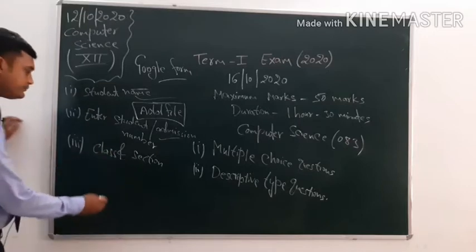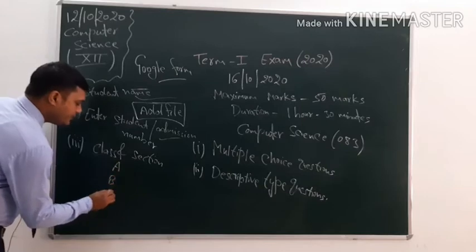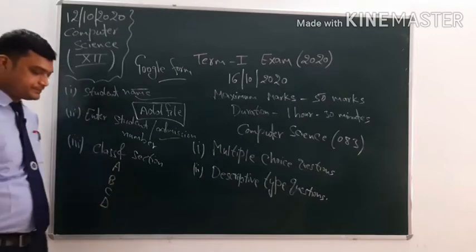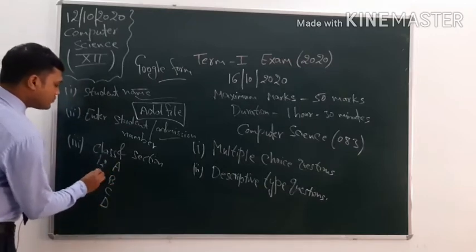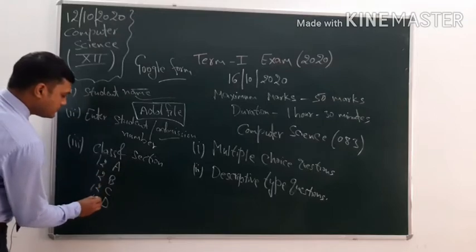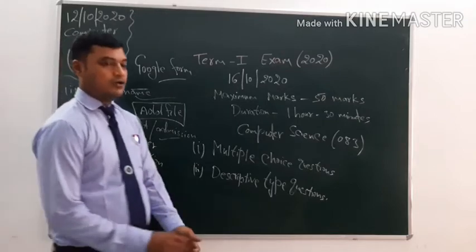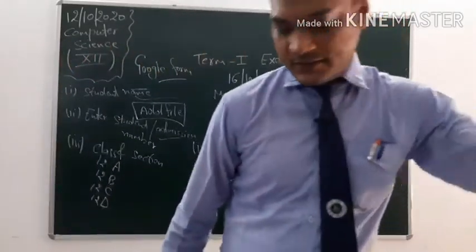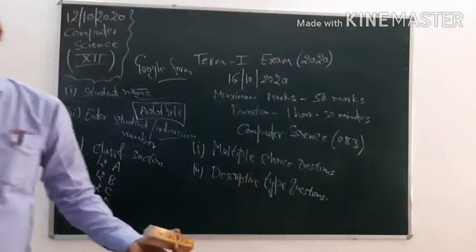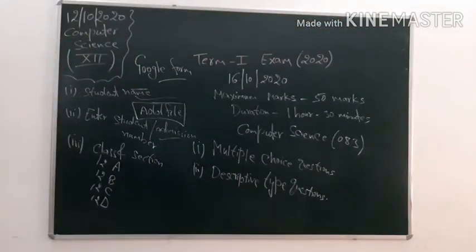Clear? Section A, B, C and D. Clear? Class 12 done.